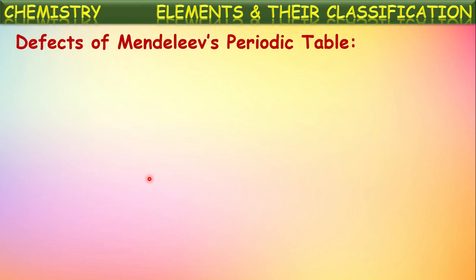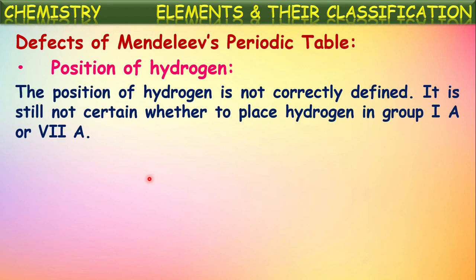Even though it has many advantages and has given complete clarity about the classification and properties of elements, there are certain defects in Mendeleev's periodic table also. Let us see what those are. One is the position of hydrogen. As we have seen in Mendeleev's periodic table, there are two positions for hydrogen. The position of hydrogen is not correctly defined. That is why it is placed in two positions.